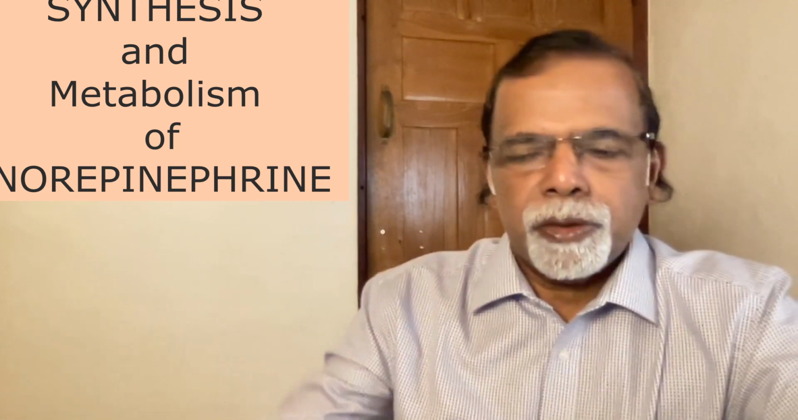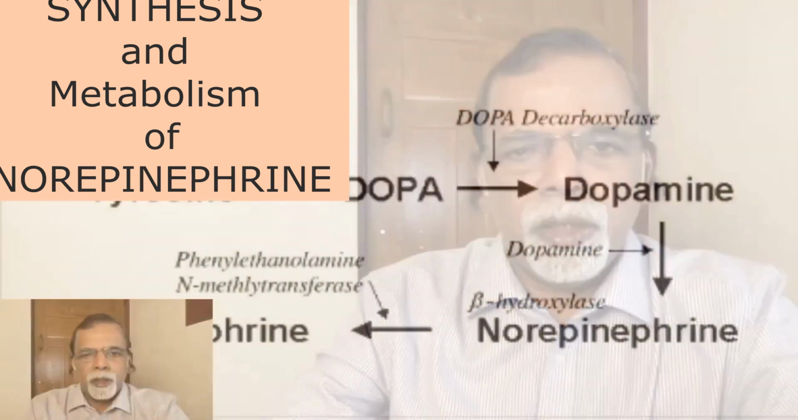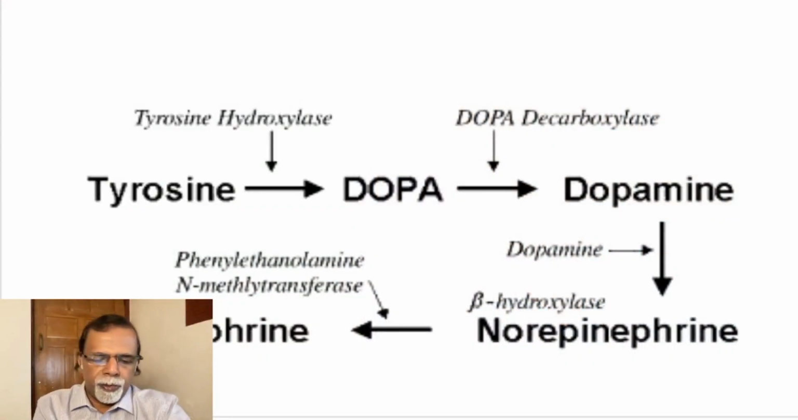Tyrosine hydroxylase acts on tyrosine and DOPA is formed. So the precursor for the formation is tyrosine. It is hydroxylated to DOPA. DOPA is decarboxylated to dopamine.